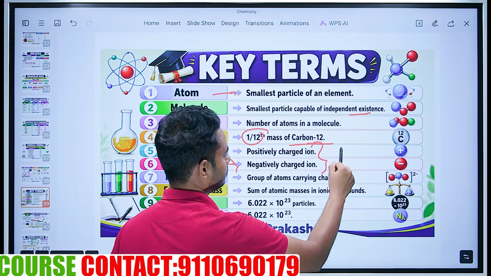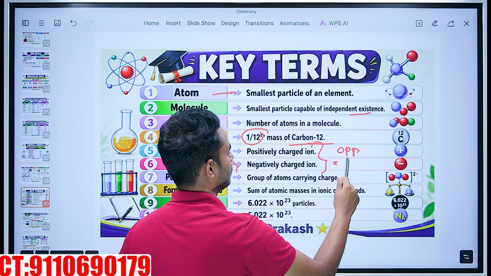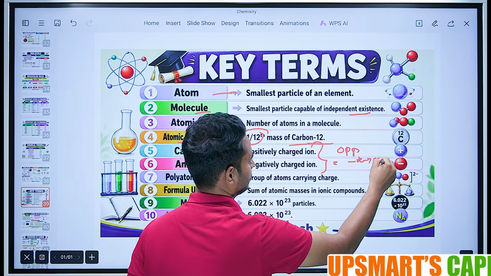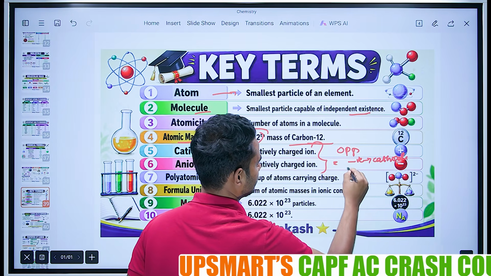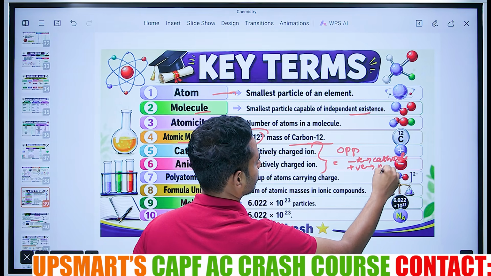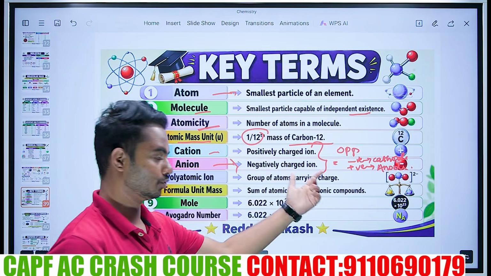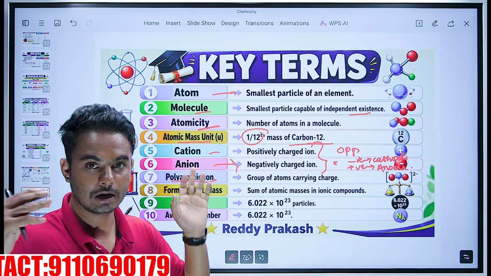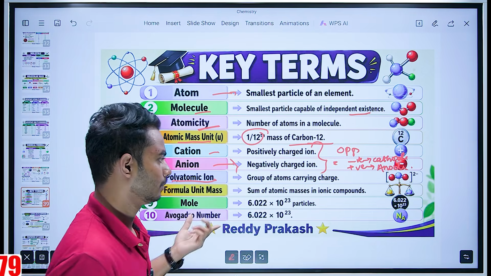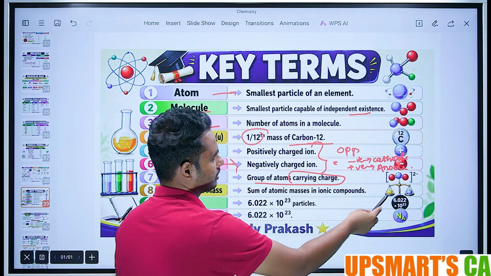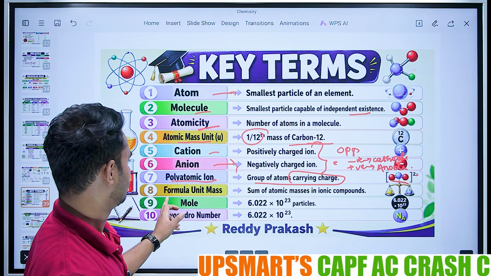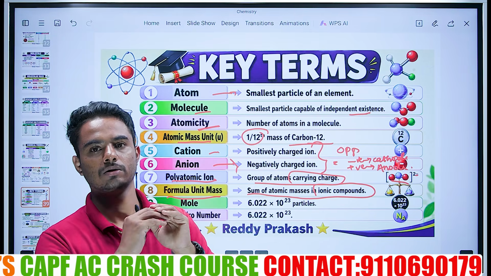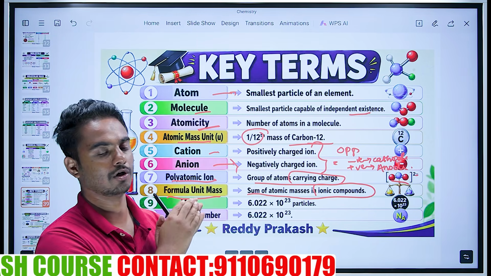The opposite is anode and cathode. If it is negative, cathode. If it is positive, anode. Write these two because these are related but confusing topics. Next is polyatomic ion: a group of atoms carrying a charge. Many atoms, one charge. Formula unit mass is the sum of atomic masses in an ionic compound. We separate the ions, calculate the mass, sum it up, and that is the formula unit mass.